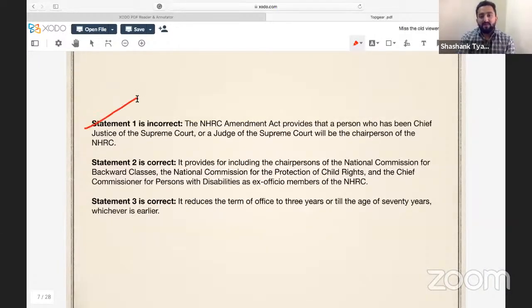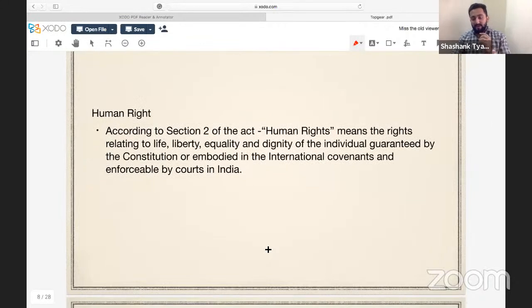So statement 1 is incorrect. You got the reason, because Chief Justice of Supreme Court or a judge of Supreme Court will be chairperson of NHRC. No mention of Chief Justice of High Court. Second statement is correct. I've told you third statement is correct. Now you should remember certain points.